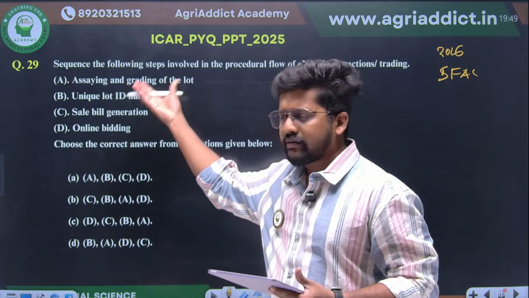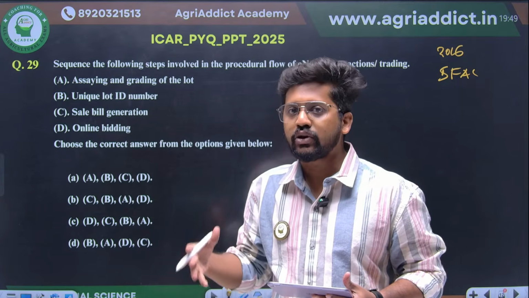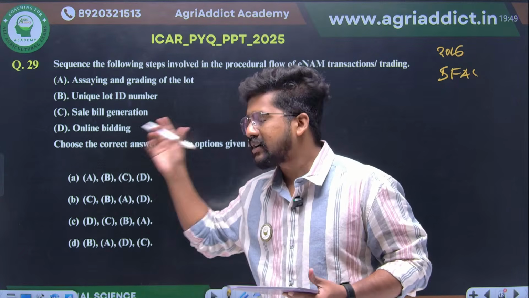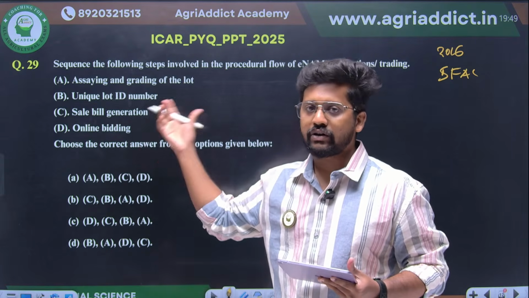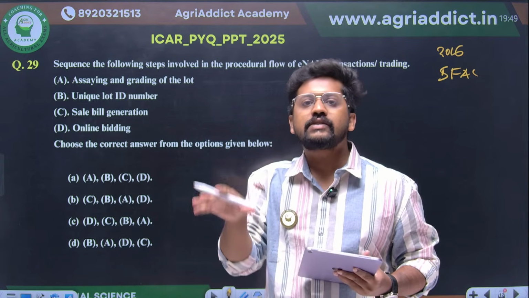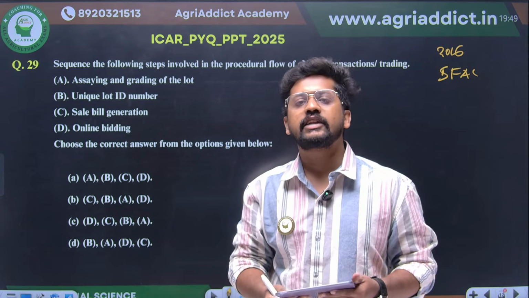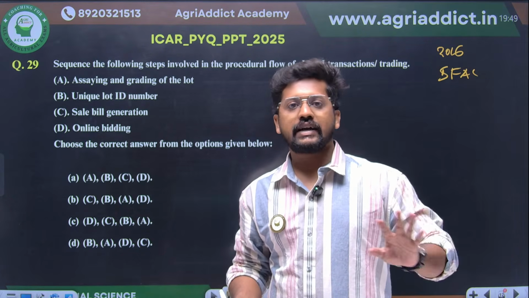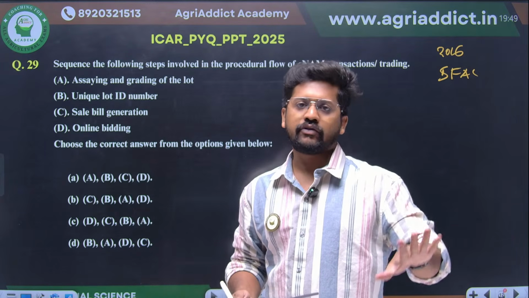From the options, even if you are not sure about it, you can find out the answer here. So we'll see. Assaying and grading of the lot is none other than checking the quality as well as the standardization and grading, right? Like checking the quality specifications, to what extent the product has quality. So this is regarding the scientific inspection of the product, right?